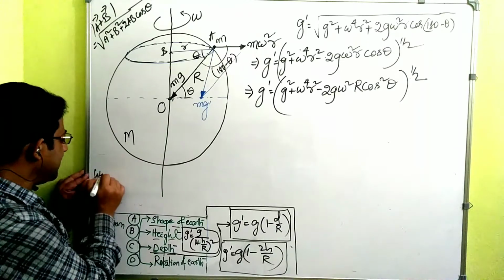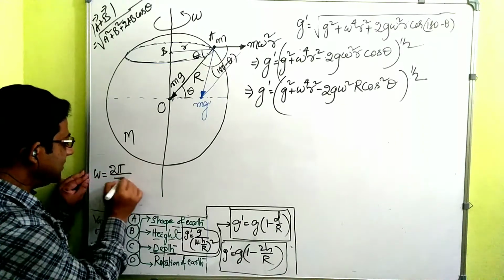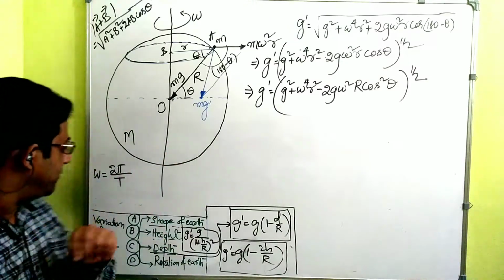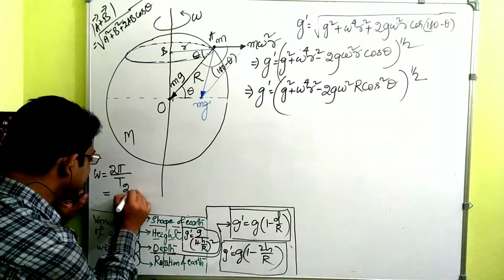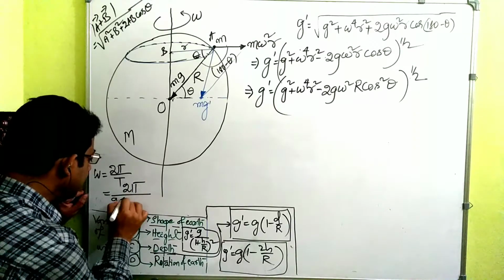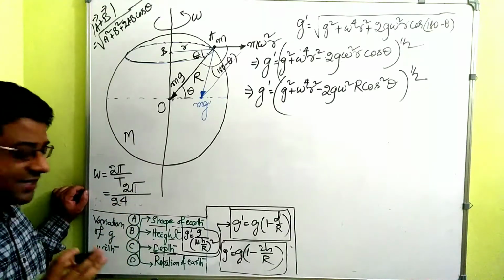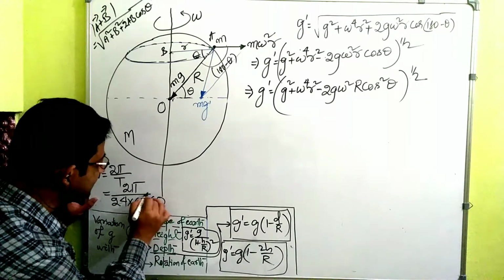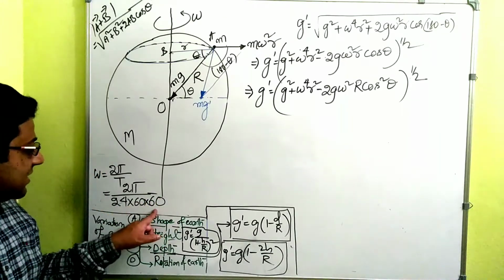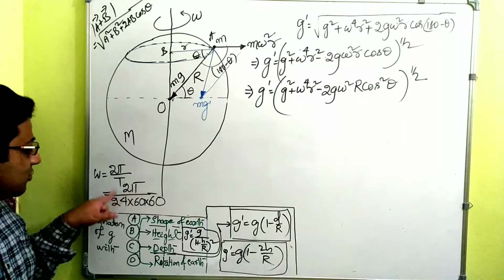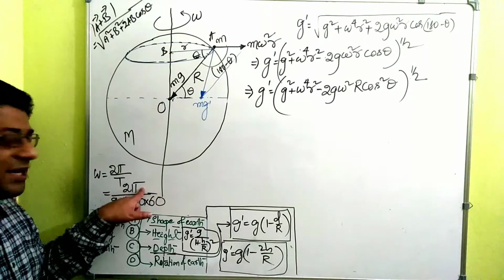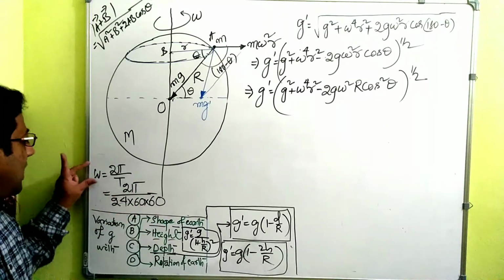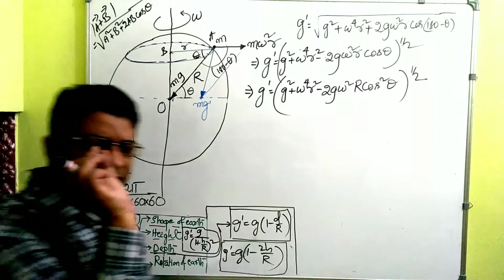We know that omega is equal to 2 pi by t, right, where t is the time period. And what is the time period of a rotation of earth? It's 24 hours. So if we calculate 2 pi divided by 24 hours, but in SI, second is the unit of time. The 24 hours multiplied by 60 minutes and 1 minute is 60 seconds. So this is 3600. 2 pi is 6.28, divided by so big a number. So omega is extremely tiny, very, very tiny.